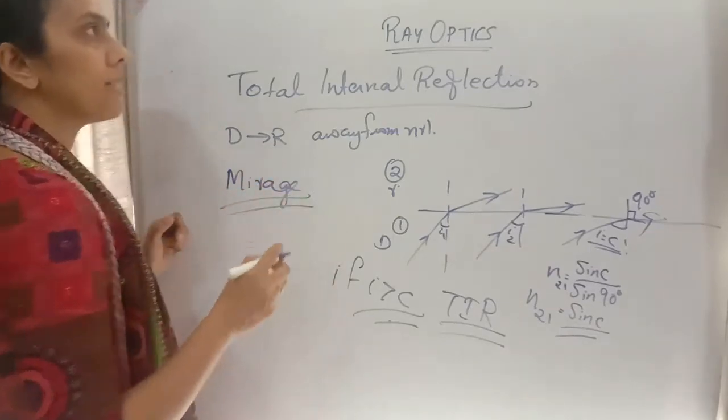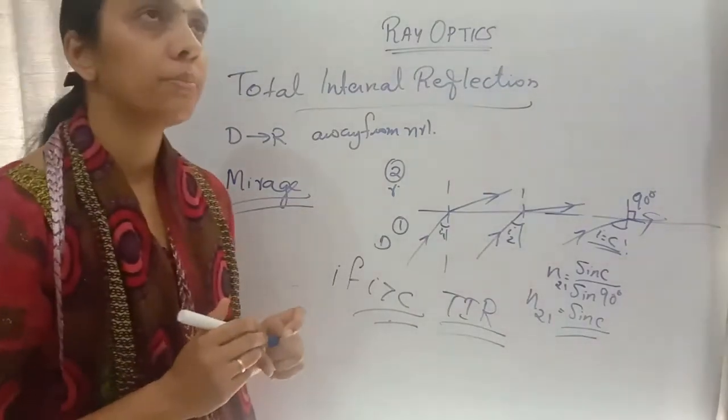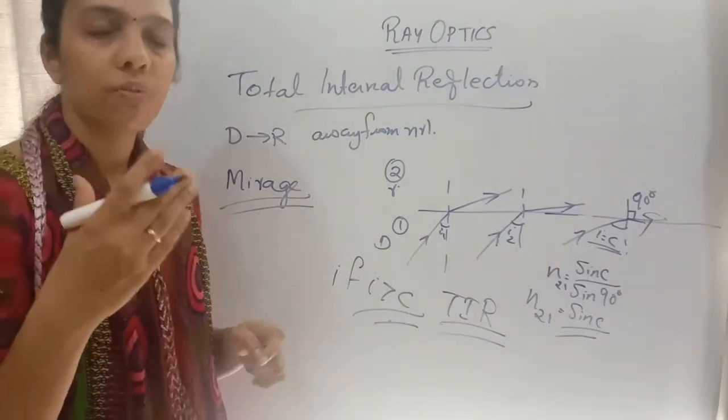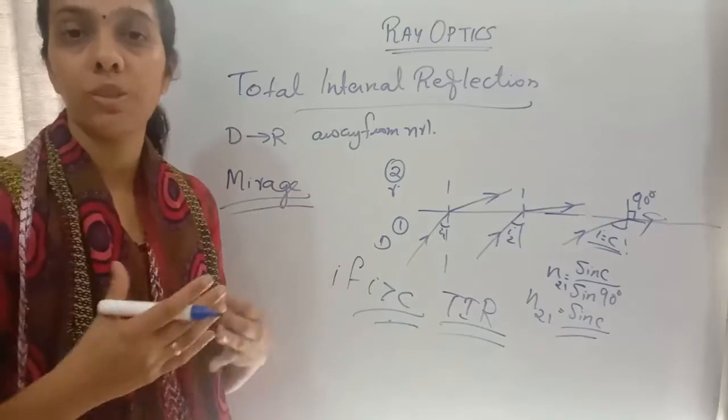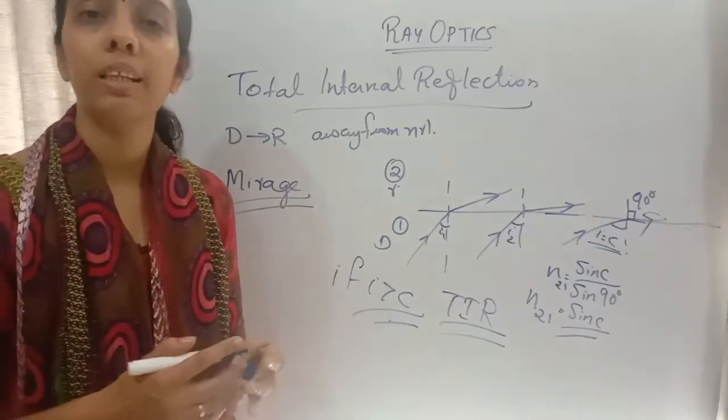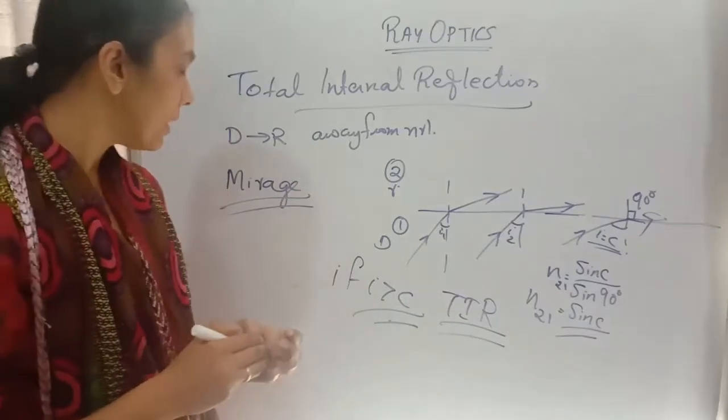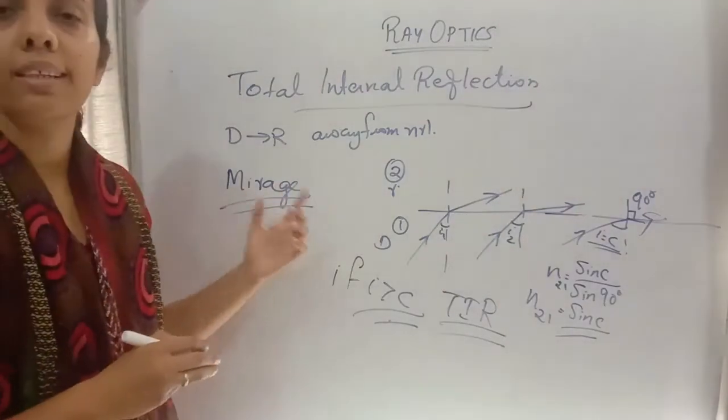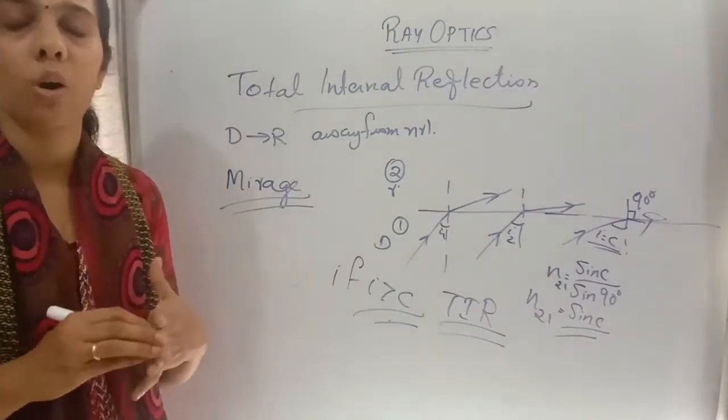During summer, we can see on the road the reflection of objects, a water-like feeling on the road. What will be the reason? That is due to total internal reflection. That phenomenon is called mirage.